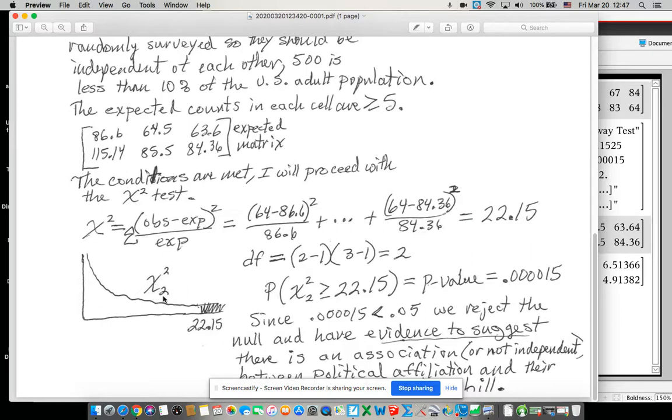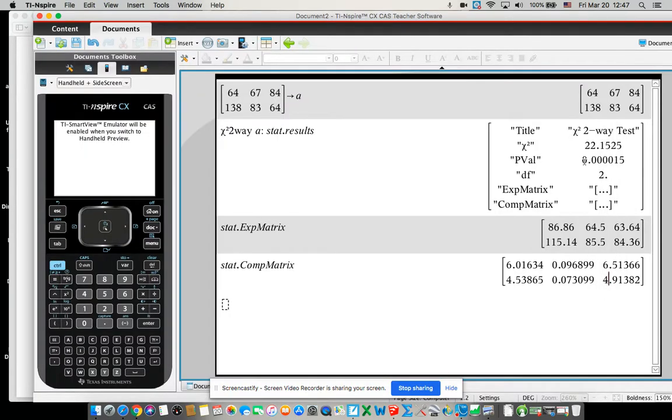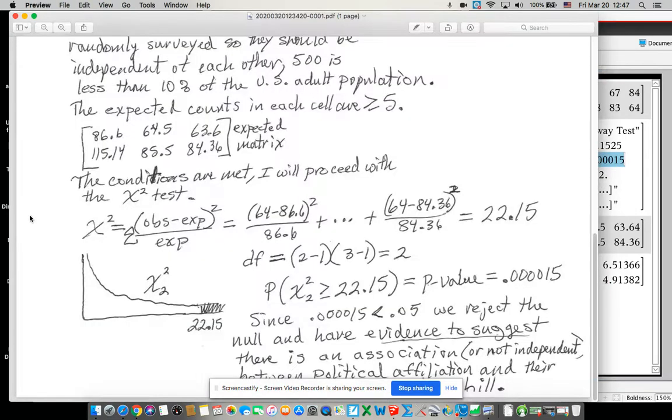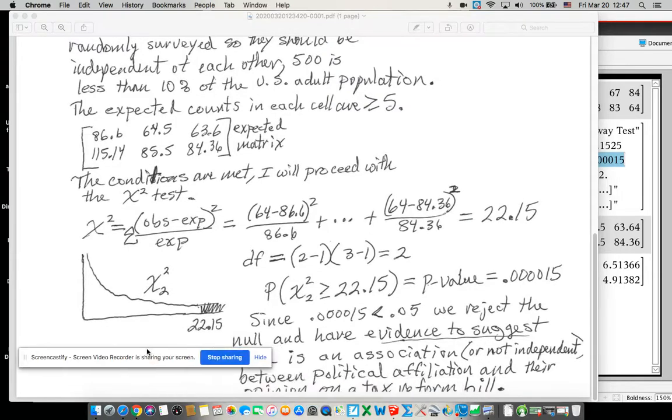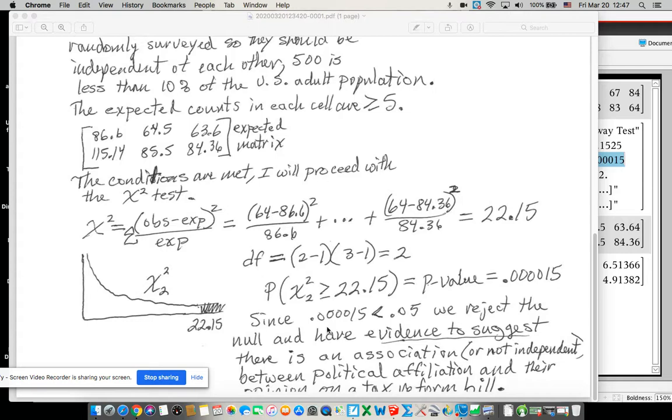So chi-square with 2 degrees of freedom, show where your 22.15 is at, and shade it in. And this is good notation. Make sure you have the probability of chi-squared with 2 degrees of freedom being greater than or equal to 22.15. That is the p-value. So I'm going to label that p-value. It comes out really small. They show us here 0.000015. So a bunch of zeros there. And then you just have to make sure you write it properly. So since that number, 0.000015, is less than 0.05, we reject the null.